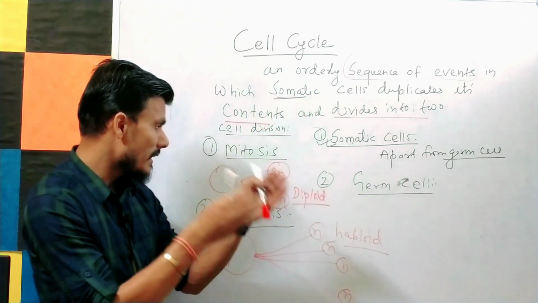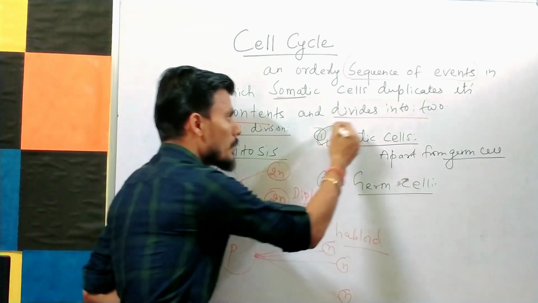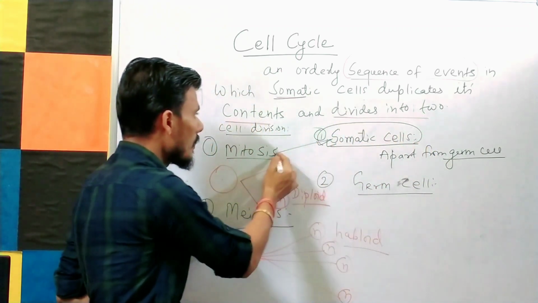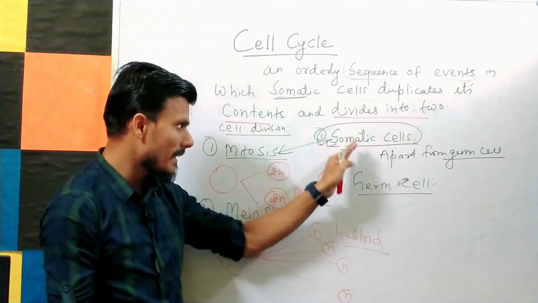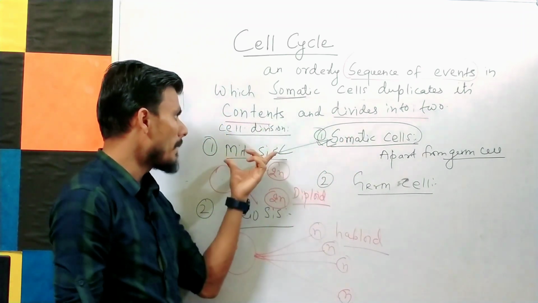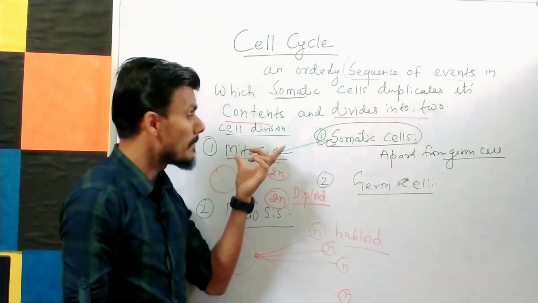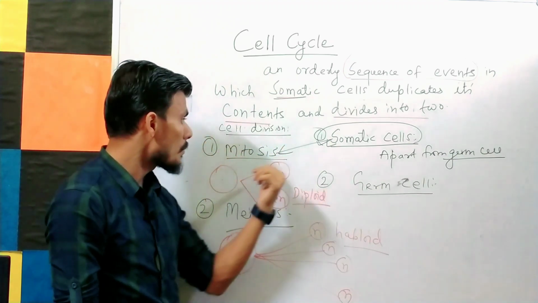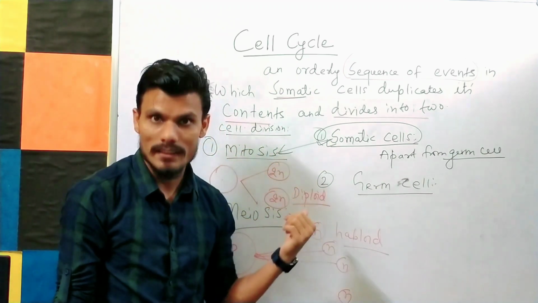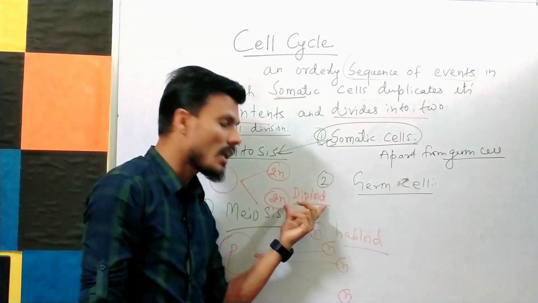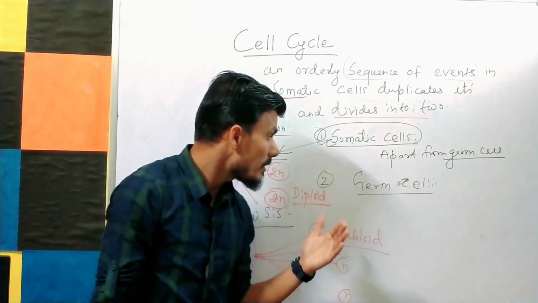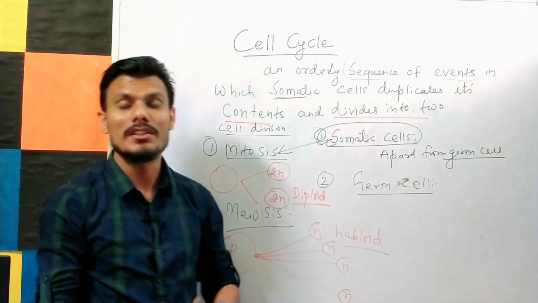Now try to understand here, all the somatic cells undergo mitosis, or you can say the somatic cells will divide by a process of mitosis. Means the parent cell will form two identical daughter cells, each having 2n number of chromosomes, which are diploid in nature. Now the question is why the somatic cell division is important.